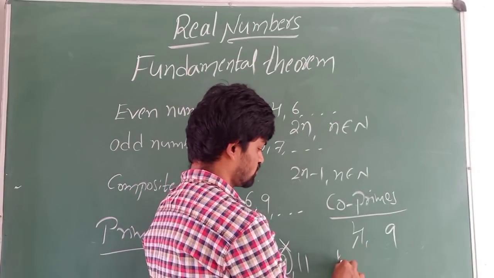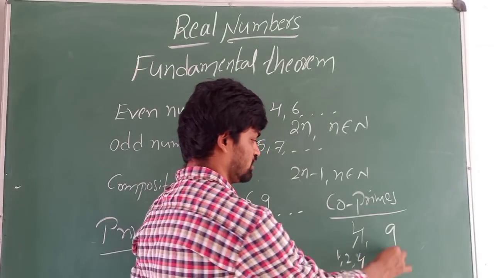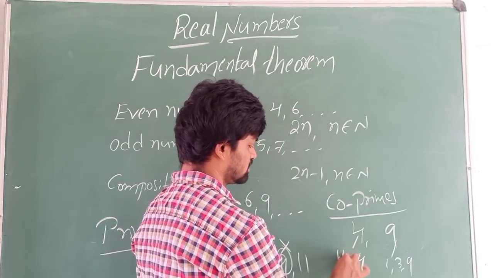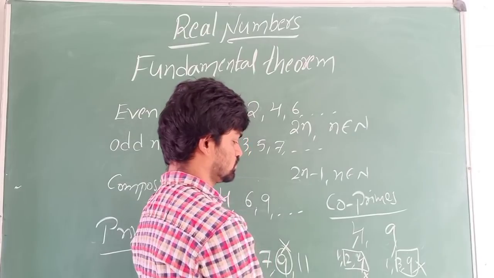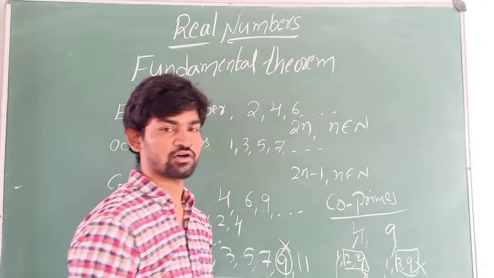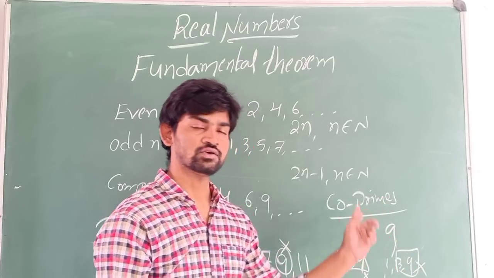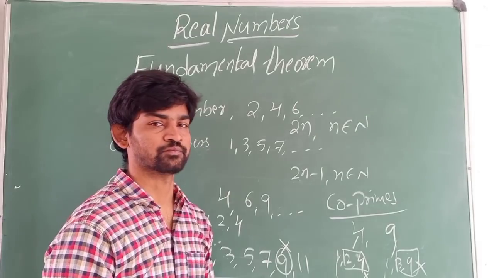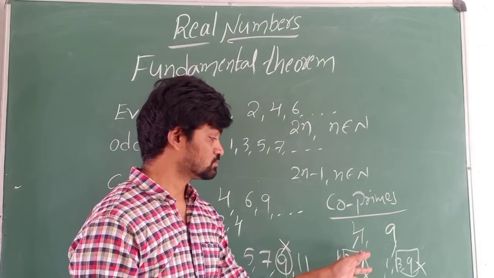The factors of 4 are 1, 2 and 4. The factors of 9 are 1, 3 and 9. See here, 1 is the only common factor of 4 and 9. Then 4 and 9 are co-primes. Co-primes are also called relatively prime.